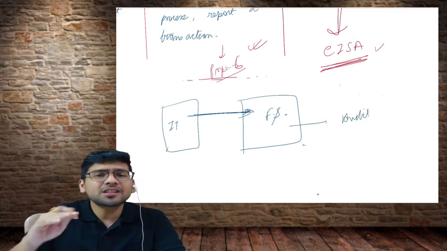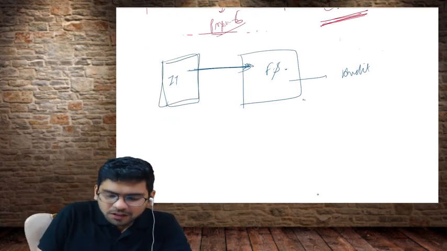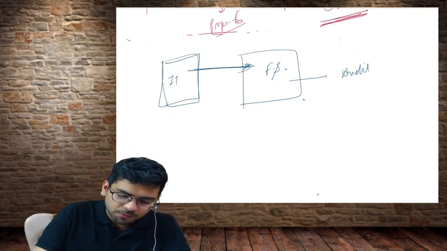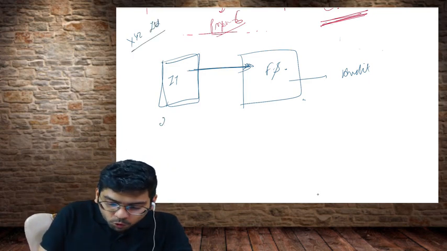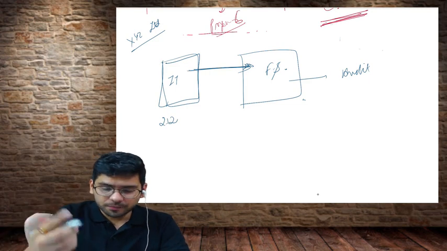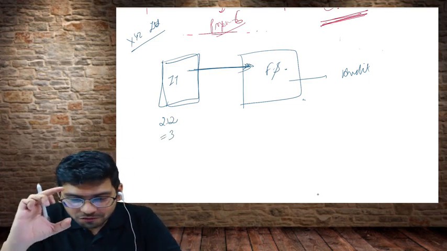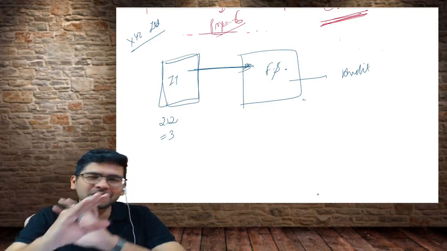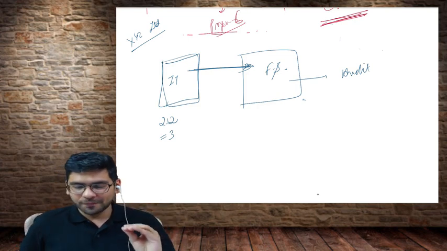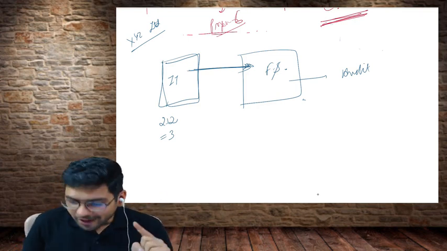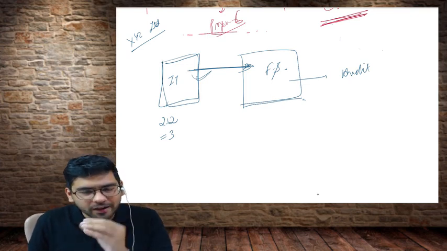Okay, now imagine a scenario, guys. Imagine that this is an information system used by XYZ Limited. When I enter 2 + 2 in this information system, it gives me a result of 3. I'm just giving you a hypothetical situation. Now please answer the question: will the financial statements prepared by such a system be correct?